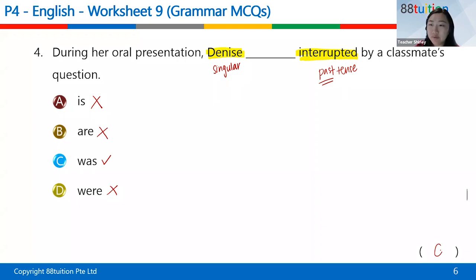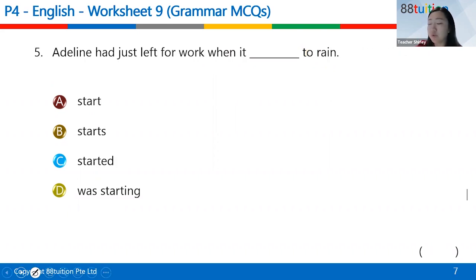Answer is C. I think most of you, I've seen some of your work, and you all did quite okay for your grammar. So just to quickly go through it. All right, question 5. Adeline had just left for work when it started to rain.